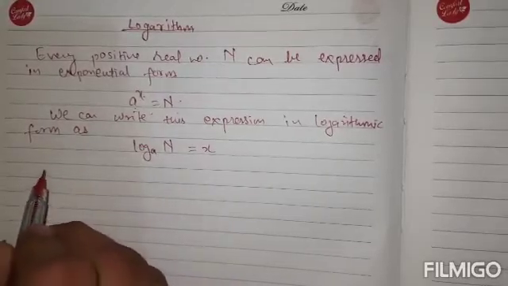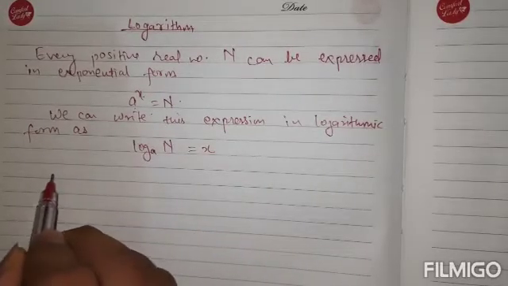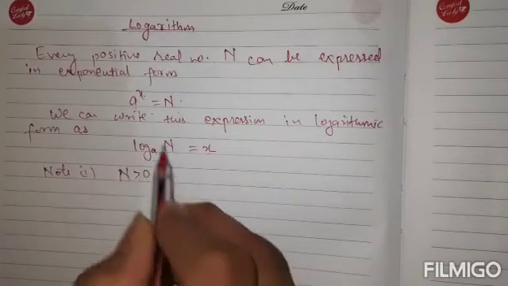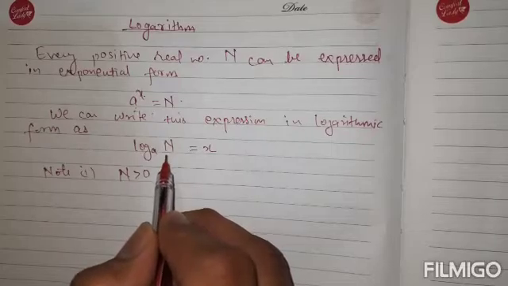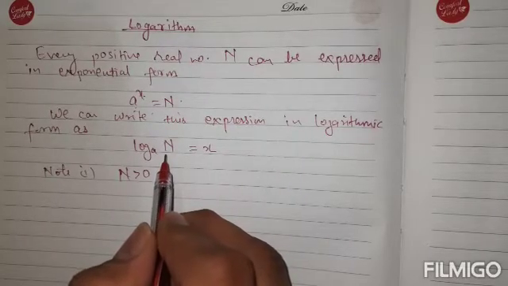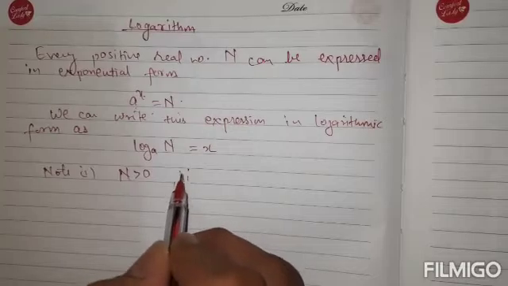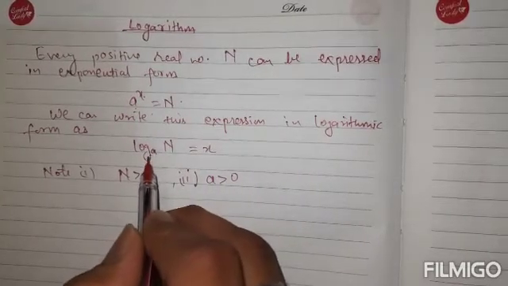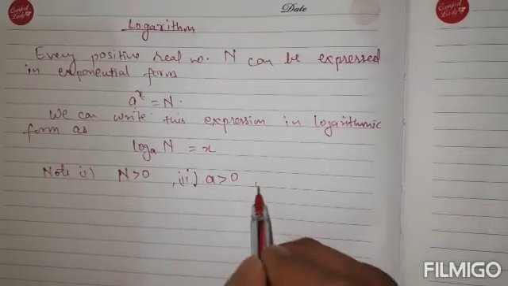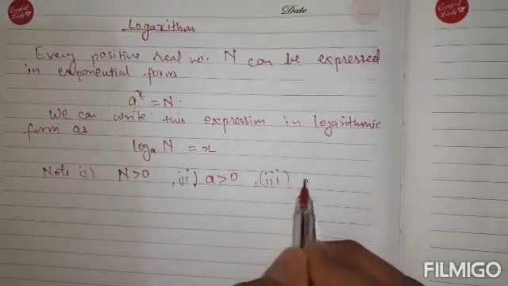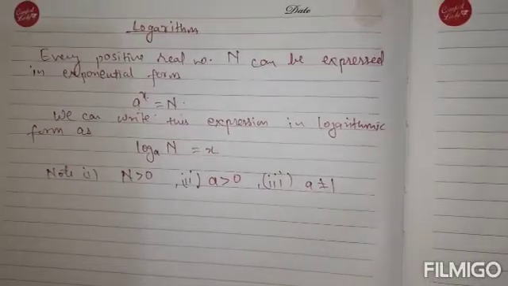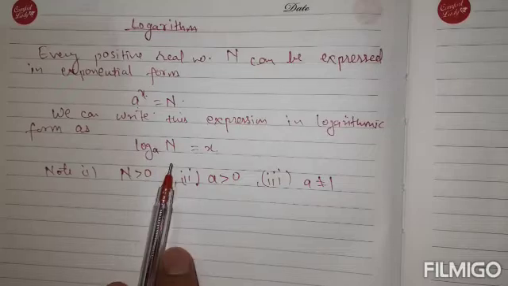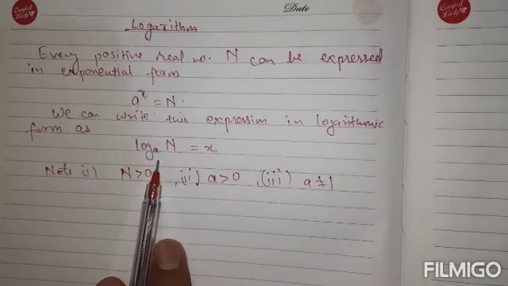Let us make it clear. Here the first thing is, note that number 1, n must be greater than 0. This is called the argument of the logarithmic function. Second thing is a is greater than 0. This must also be a positive value only. And third thing, a is not equal to 1. This a cannot be equal to 1. Although 1 is also positive, a cannot be equal to 1. Got it?